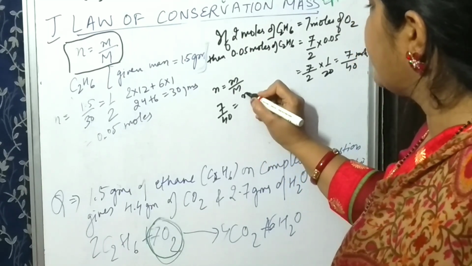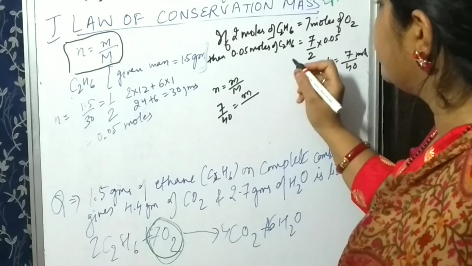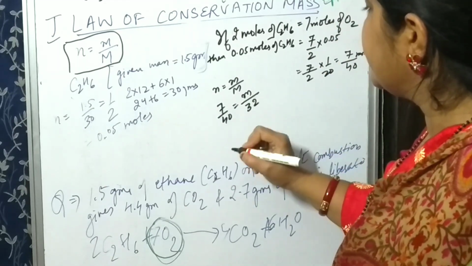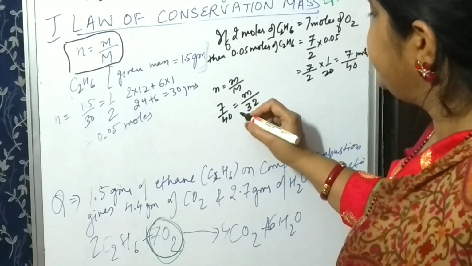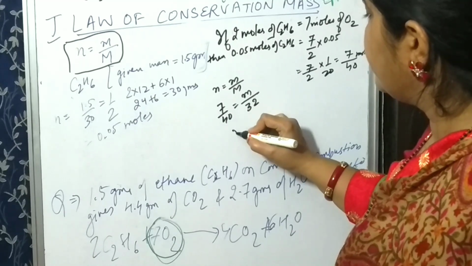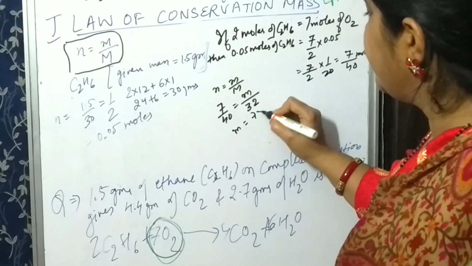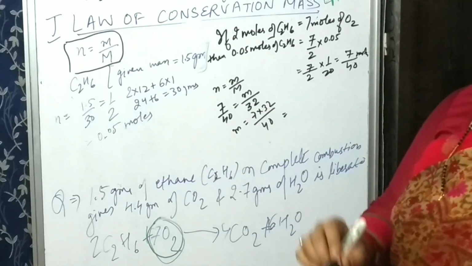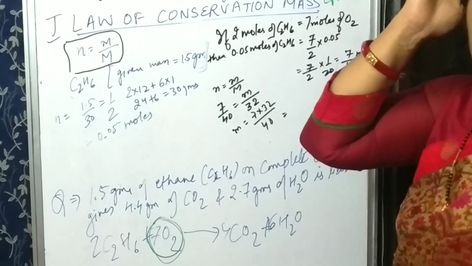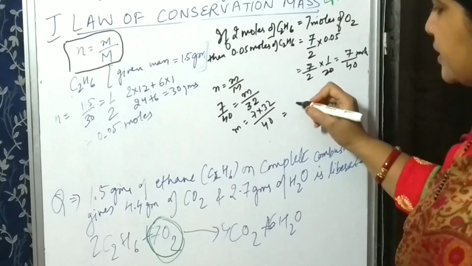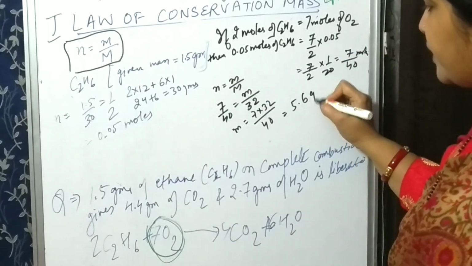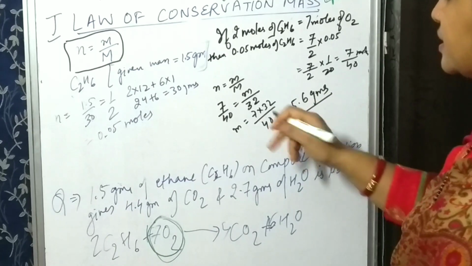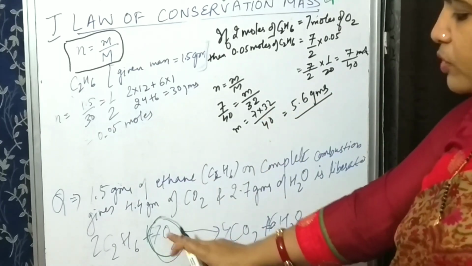Small m you have to find out. Molar mass of O2 is 32 here. So m equals 7 into 32 by 40, and you will get the value nearly 5.6 grams. This is how you have calculated the mass of O2 here.